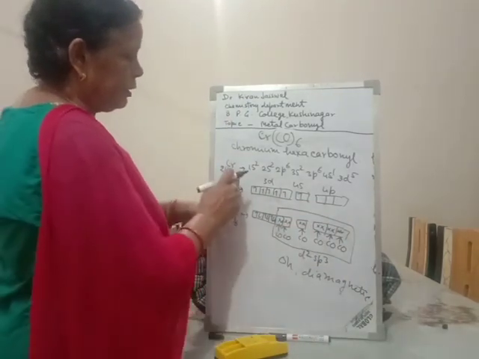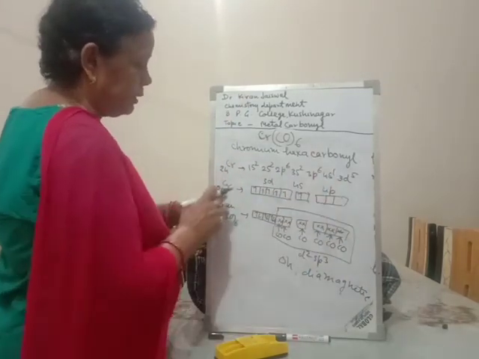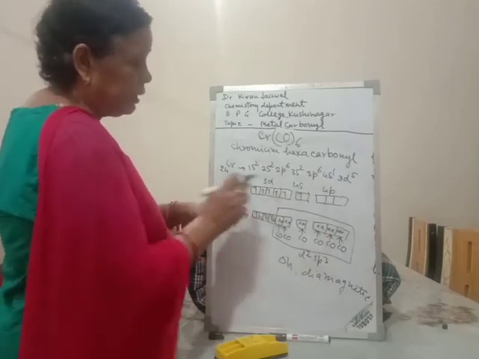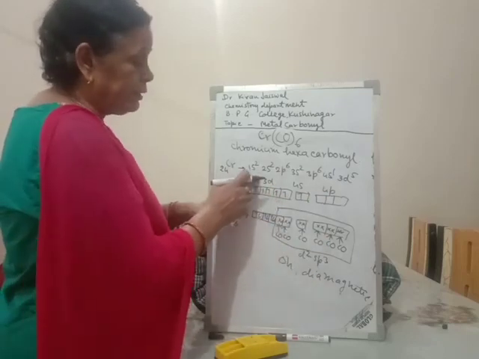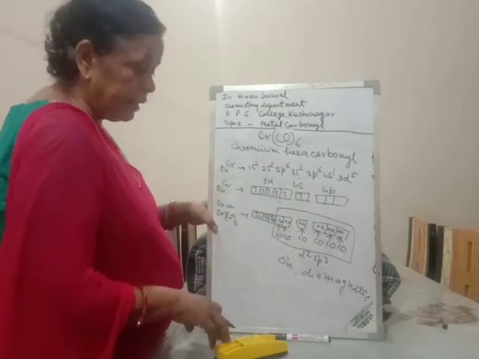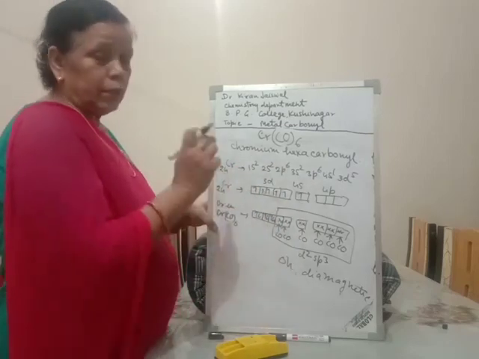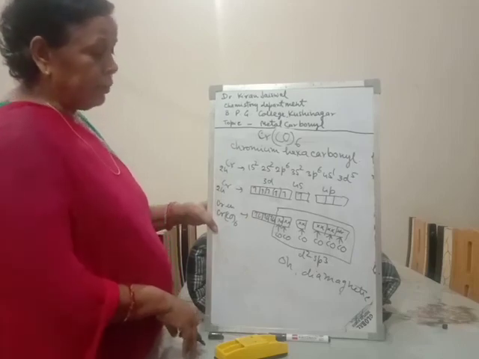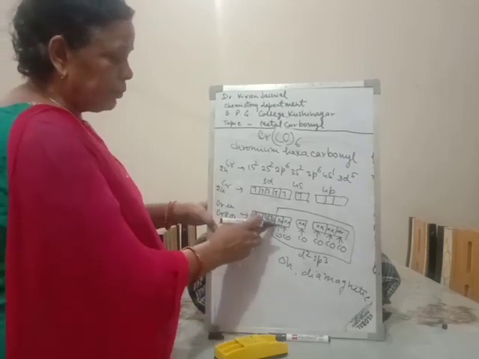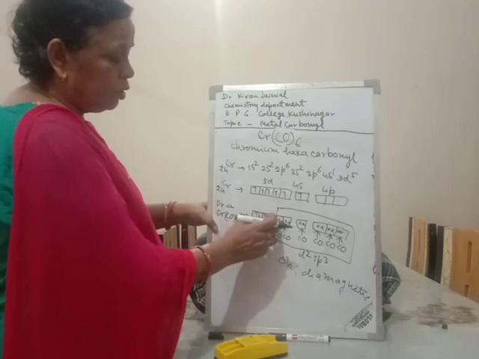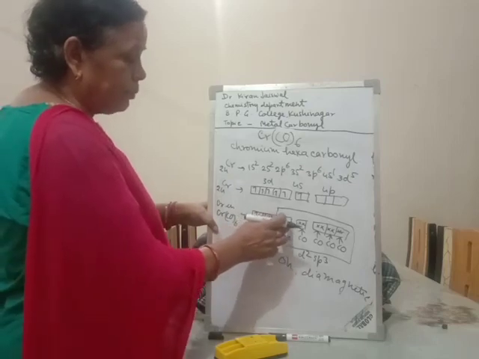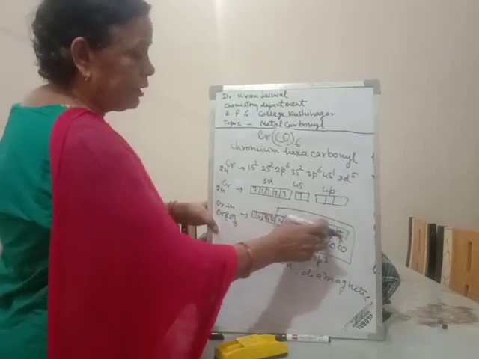The electronic configuration of chromium in picture form will be this. The energy of the 3d and 4s orbitals is nearly the same, so the electron from the 4s orbital moves into the 3d orbital, and there will be pairing. After the pairing there will be two vacant d orbitals, one s orbital and three p orbitals.